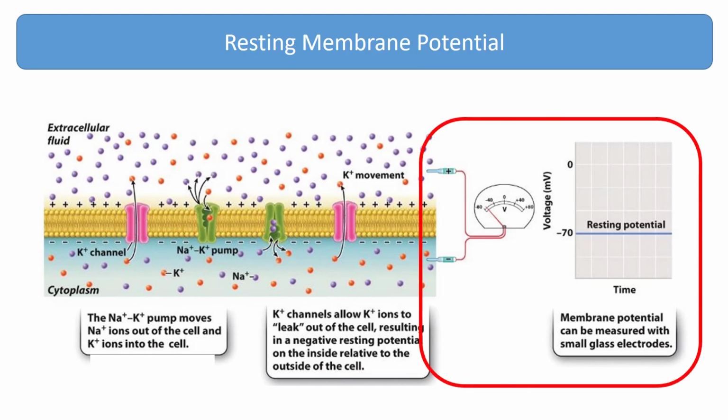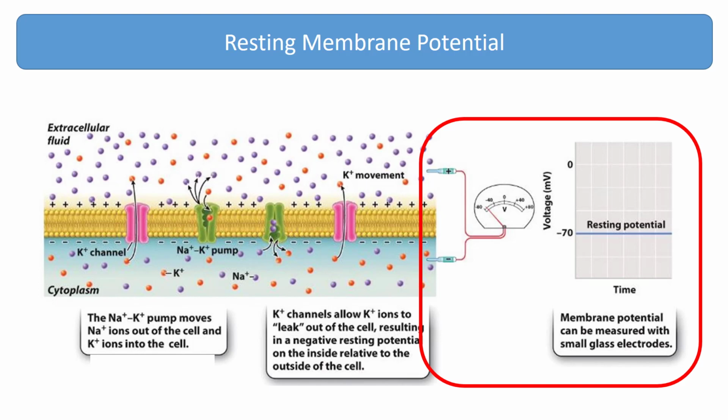At rest, when no signal is being received or sent, the cell's membrane voltage is negative on its inside relative to its outside. This is shown here in the voltage graph on the right, a condition in which the cell is said to be polarized. This means there is a buildup of negatively charged ions on the inside surface of the cell's plasma membrane and positively charged ions on its outer surface.